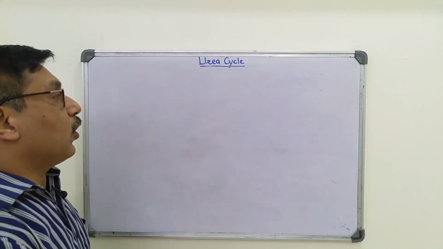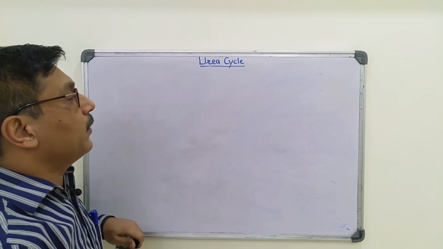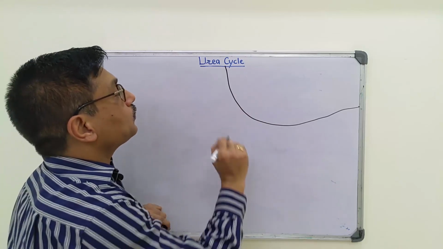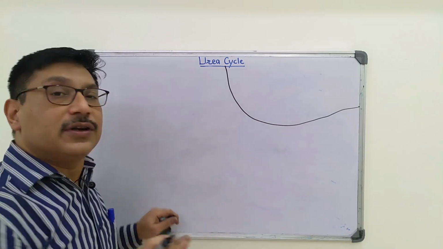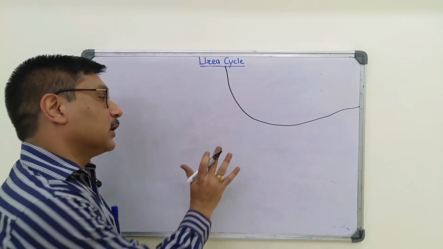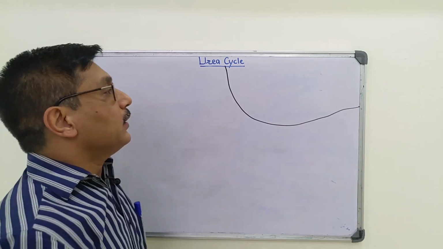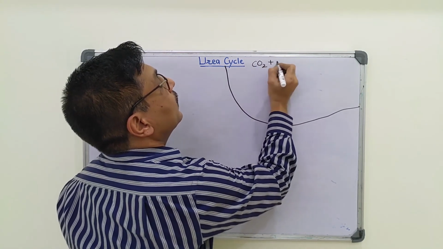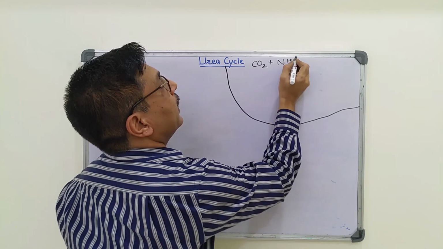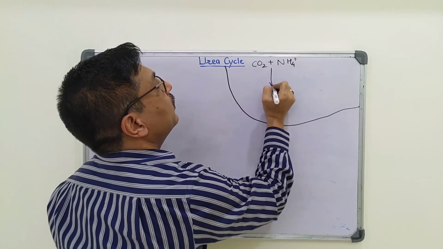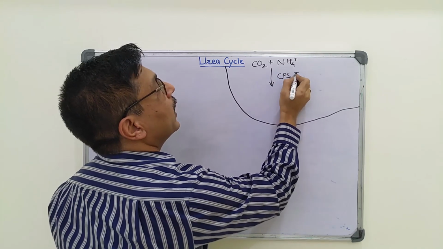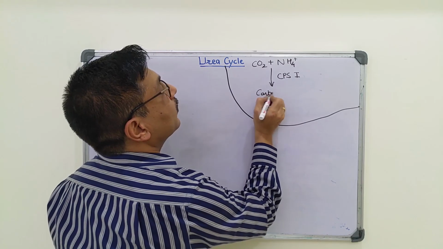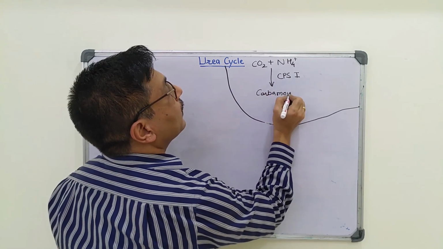The first 2 steps of urea cycle take place in mitochondria, and the rest 3 steps occur in cytosol. The first step is condensation of carbon dioxide and ammonium ion in presence of carbamoyl phosphate synthase 1 to produce carbamoyl phosphate.